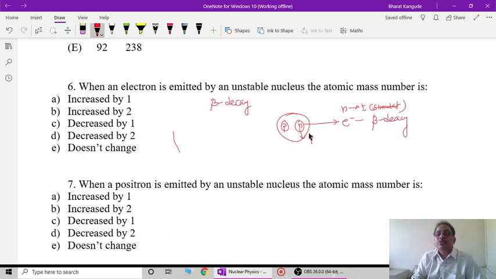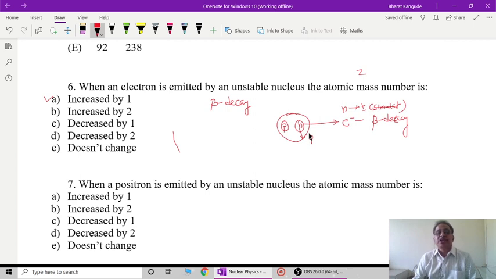So beta decay is the process where one neutron gets converted into a proton. So the number of protons increases, but the number of nucleons doesn't change. And what you are asked is the atomic mass number. Atomic number means what happens to Z. Z, the number of protons, is increased by one. One neutron gets reduced and the atomic number goes on increasing, and therefore option A is the correct option, that it is increased by 1. So in beta decay one neutron gets converted into a proton, so the atomic number increases by 1.